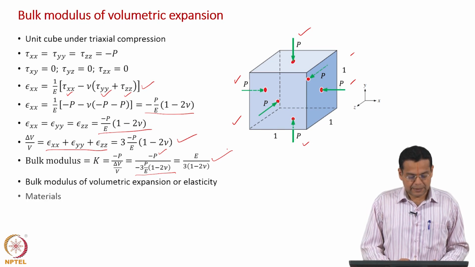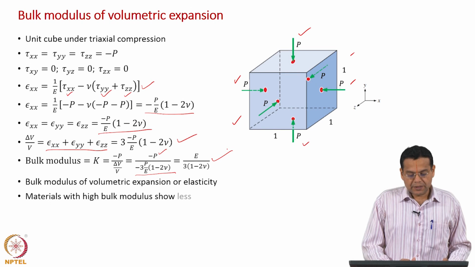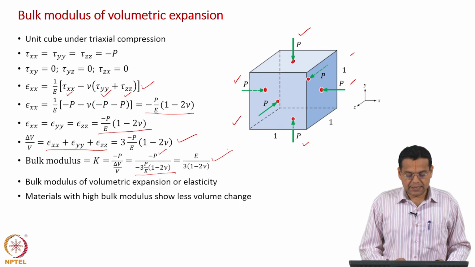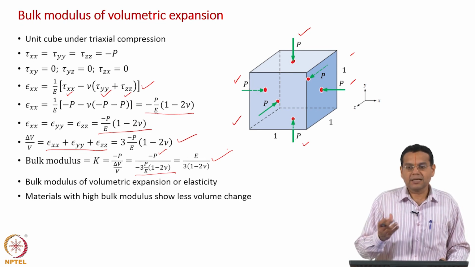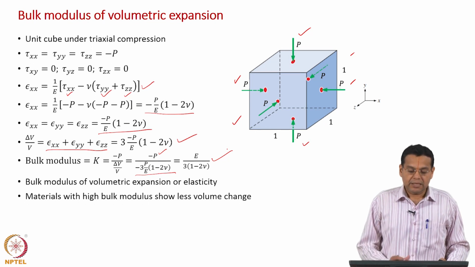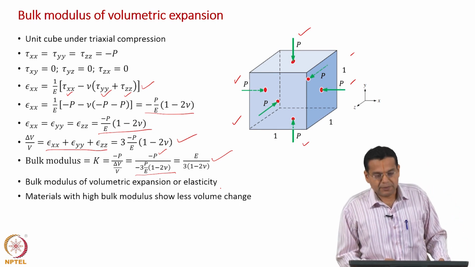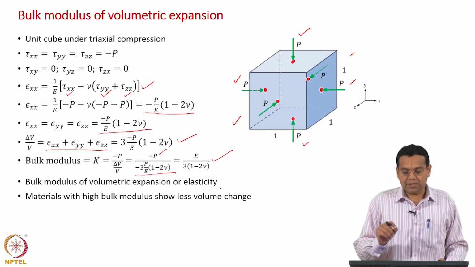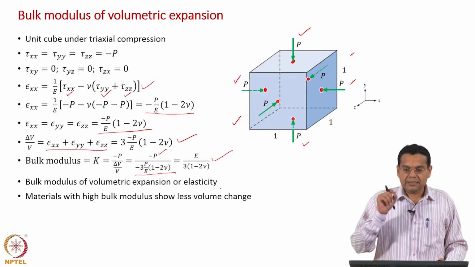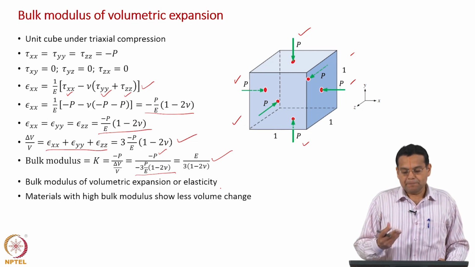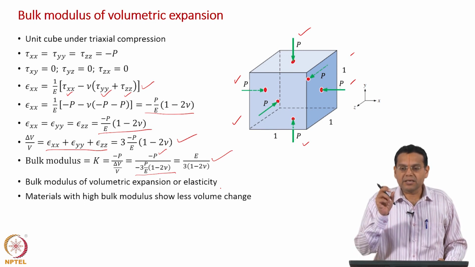What is the significance if K is very large? For the same stress, the volume change will be very small. It is the same as with Young's modulus and shear modulus. If Young's modulus is very large, for the same normal stress, the normal strain is very small. Similarly for G, for the same shear stress, a material with larger G will have a very small shear strain.